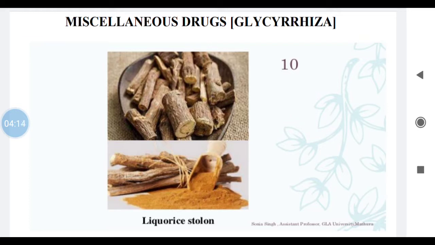This drug has many uses. First of all, it is a demulcent. It is used as an expectorant. It is also a sweetening agent because it has a sweet taste. It has antispasmodic property, is used as anti-inflammatory and anti-ulcer drug. In ulcer also this drug is beneficial. It is also used as a flavoring agent.